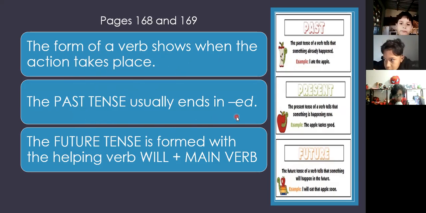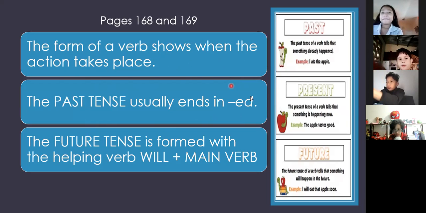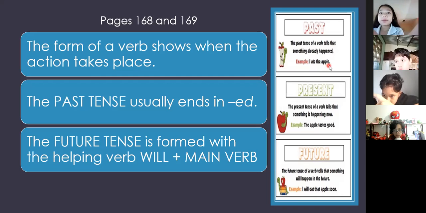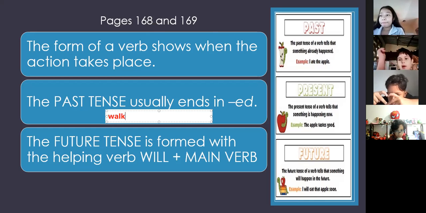In the past tense, we identified that the verb or the action in the sentence was in past when you see the verb with ed. Remember, in the past, you see the verb with ed. I ate the apple. This is the verb ate. But what happened here? This is an irregular verb. So you say eat in present, ate in past. But we have some examples with ed. For example, walk. That is in present. How is it going to be in past? Walked. That's right. We add, we attach the ed at the end.